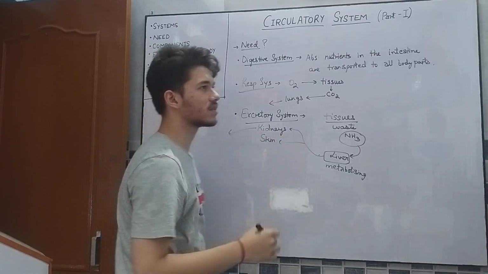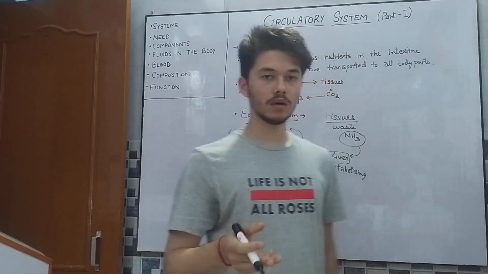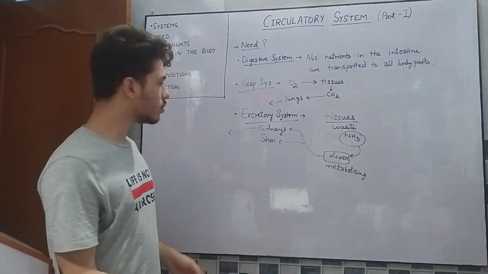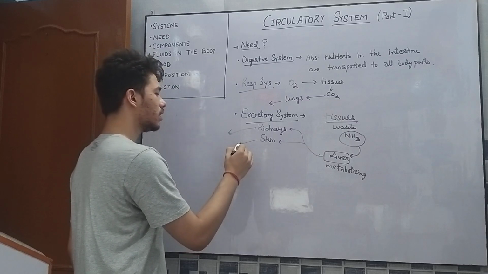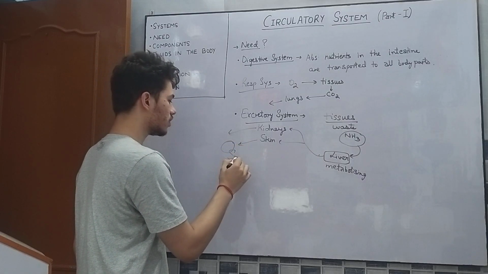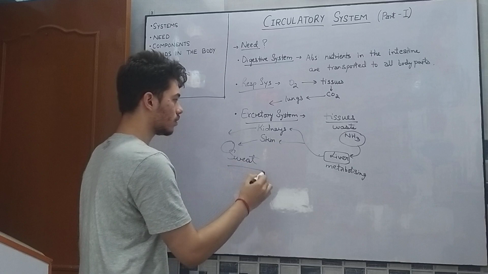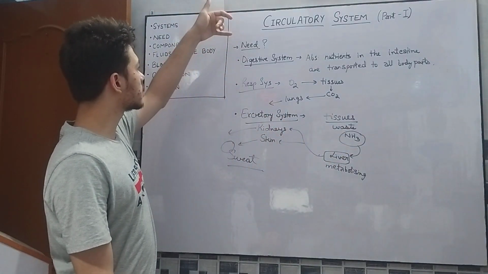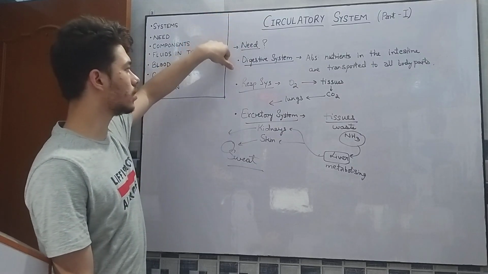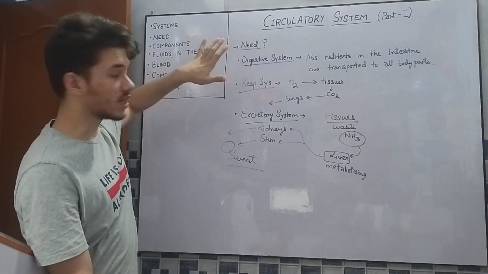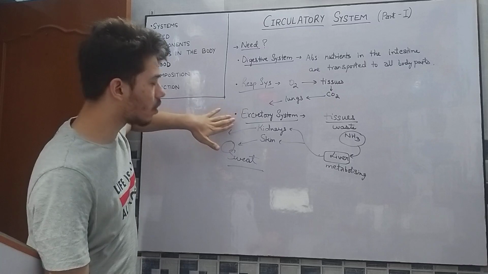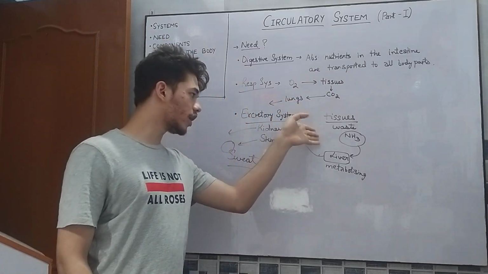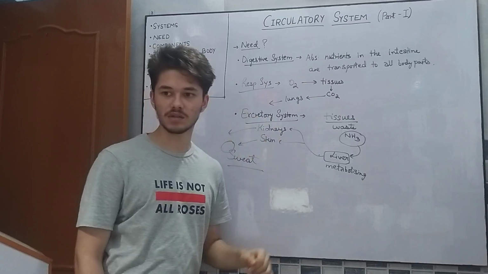From the kidneys it passes out through the urethra, while from the skin it passes out in the form of sweat. So the three main needs for the circulatory system are transport of food, transport of oxygen, and transport of all the waste products from our body to the outside via the excretory system.